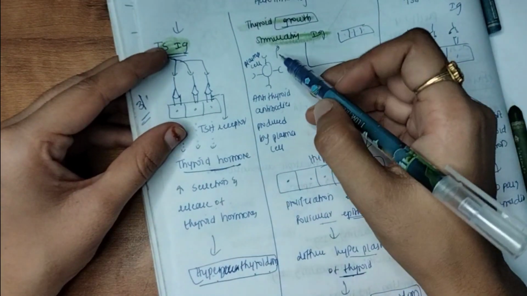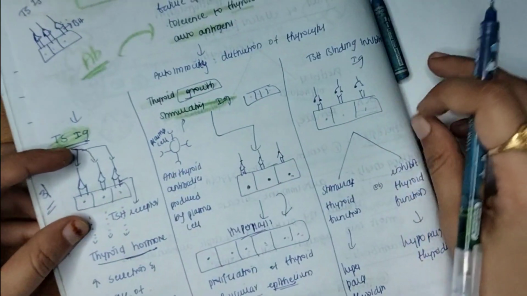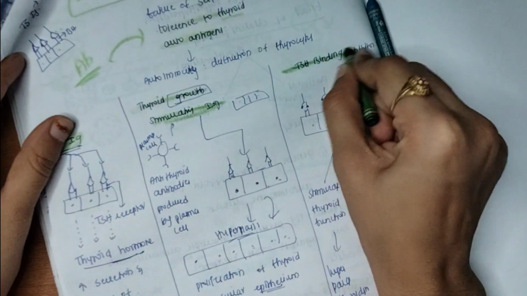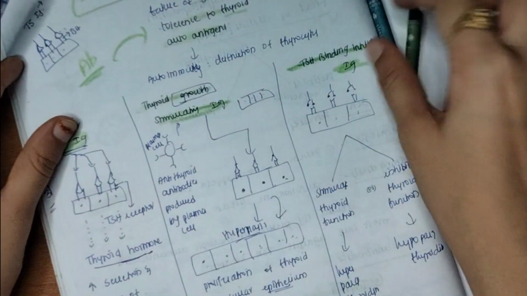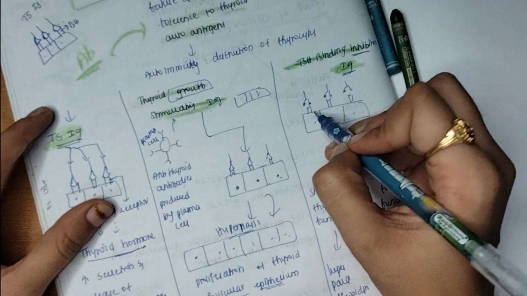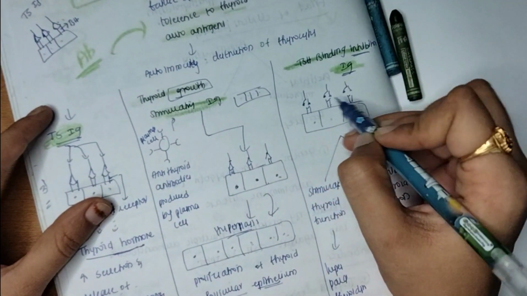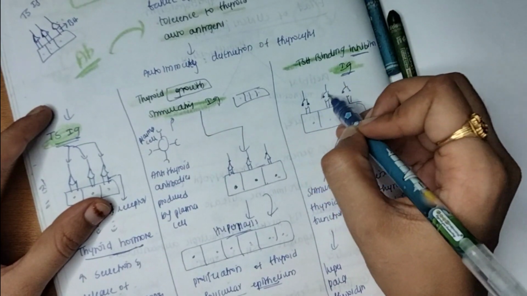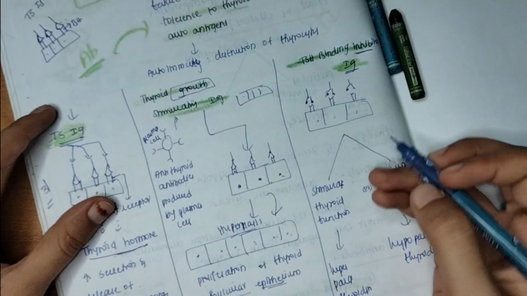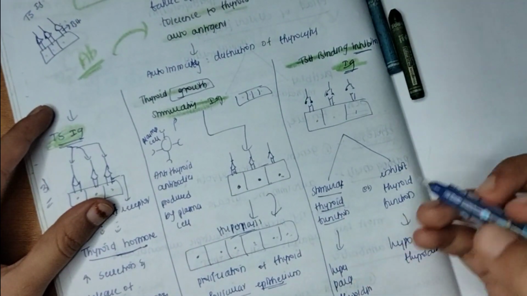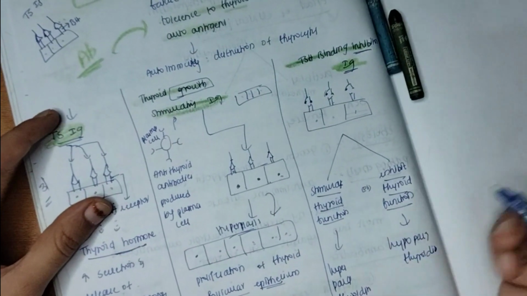And now the TSH binding inhibitor immunoglobulin. Same TSH receptor. Mainly it has two actions: sometimes it will stimulate the thyroid gland function, and sometimes it will inhibit the thyroid function.